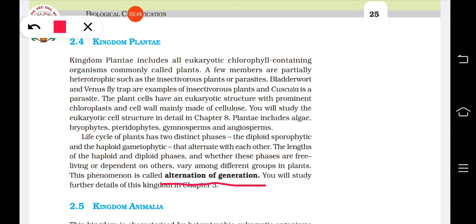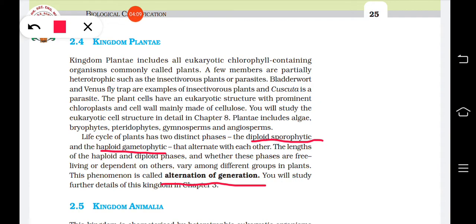That is the two phases, the diploid sporophytic phase and the haploid gametophytic phase. These alternate with each other. In the life cycle of a plant, you can see two phases. The first is the diploid sporophytic, and the other is the haploid gametophytic.